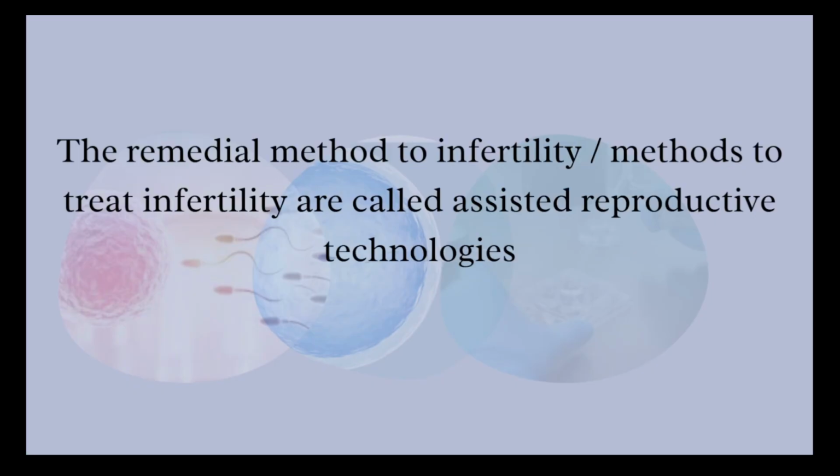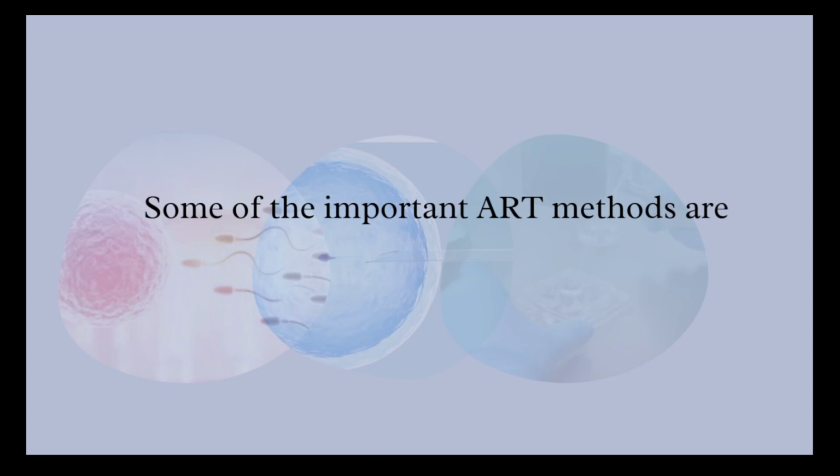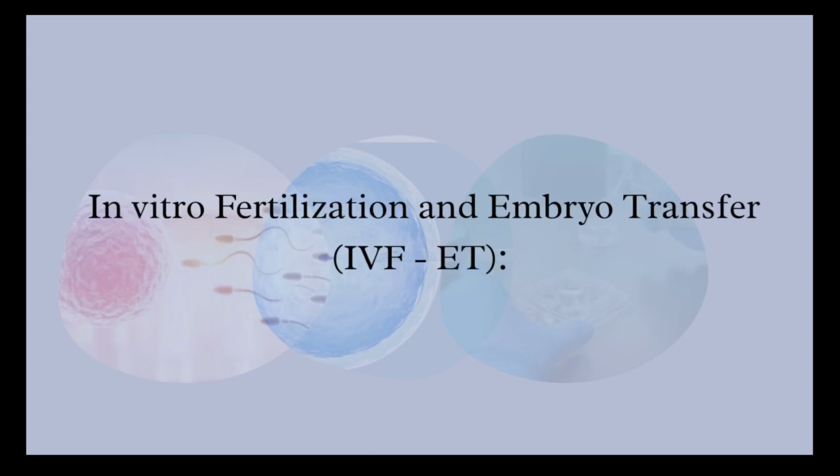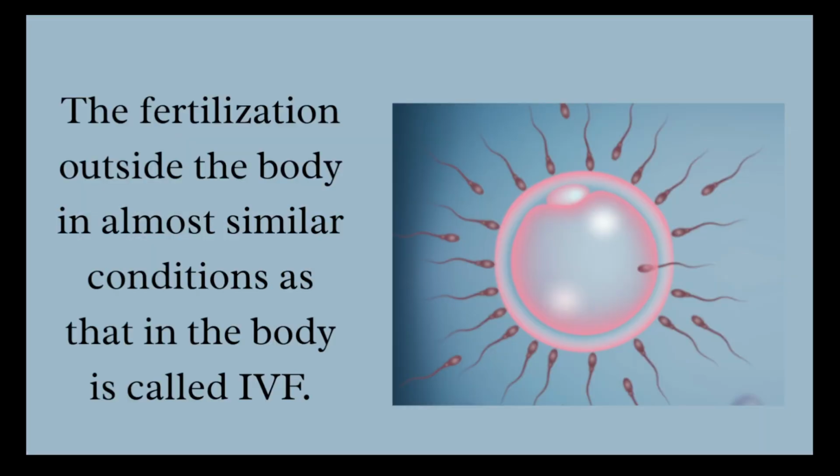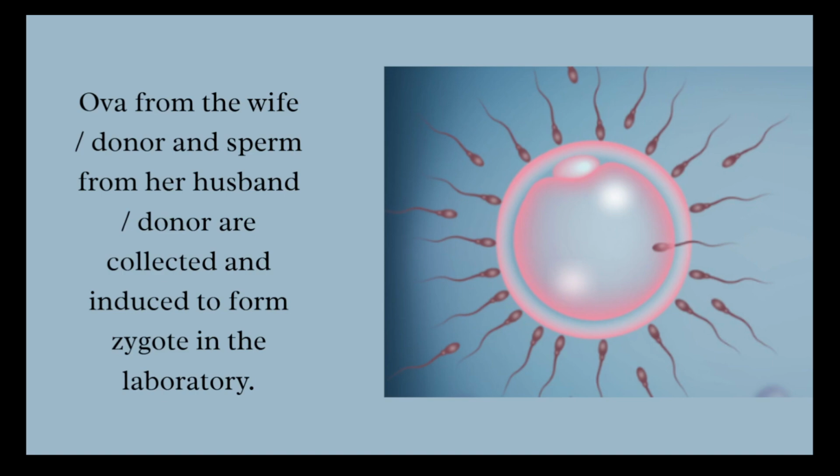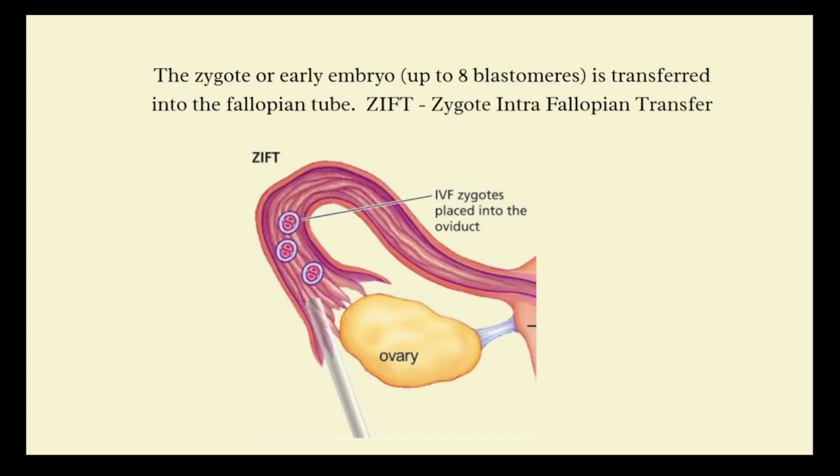The remedial methods to infertility, or the methods to treat infertility, are called assisted reproductive technologies. Some of the important assisted reproductive technologies are in vitro fertilization and embryo transfer. In this method, the fertilization occurs outside the body. That is, ova from the wife or a donor and sperm from the husband or another donor are collected and induced to form a zygote in laboratory conditions.